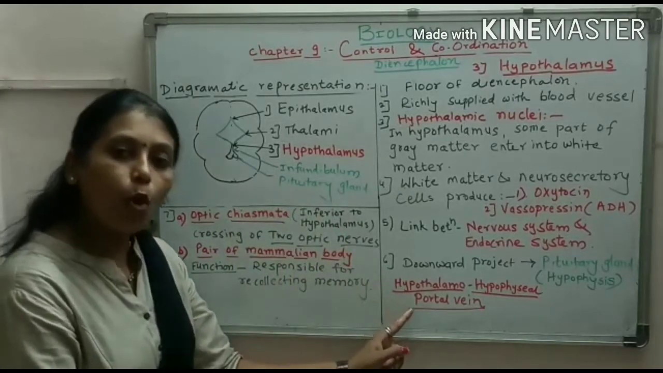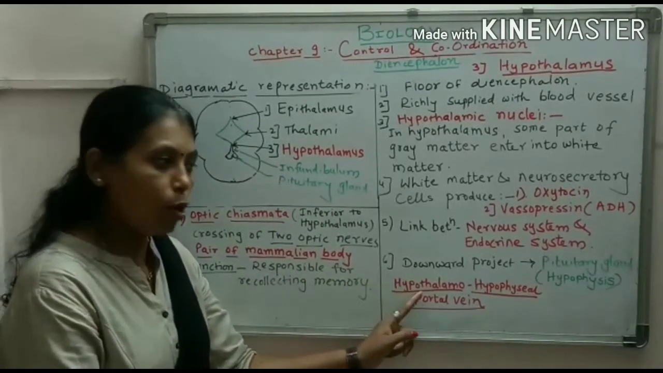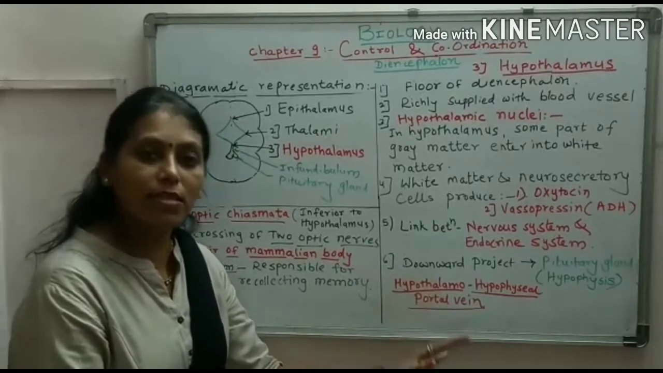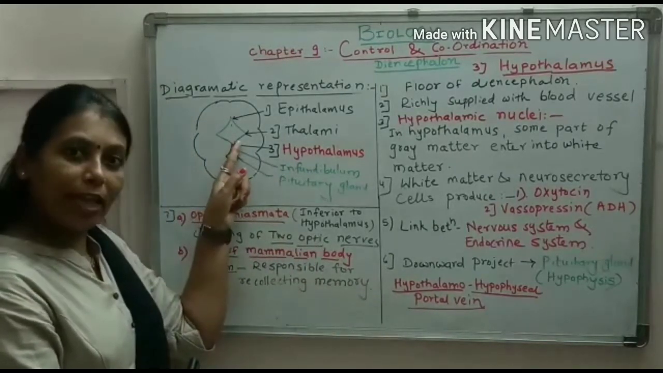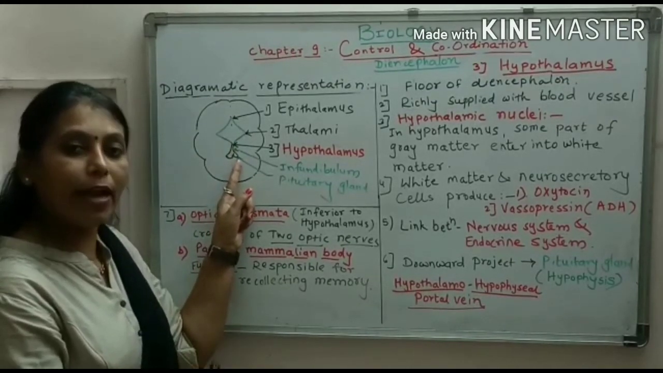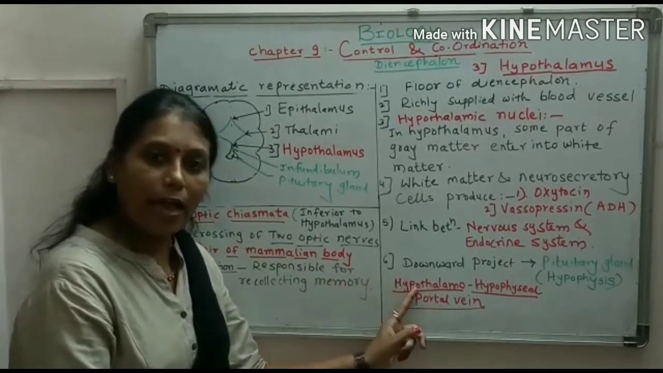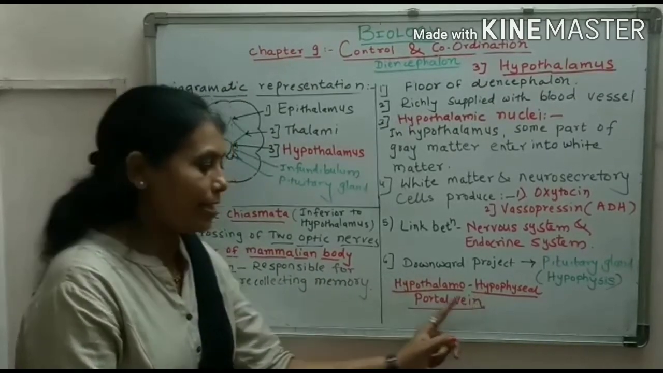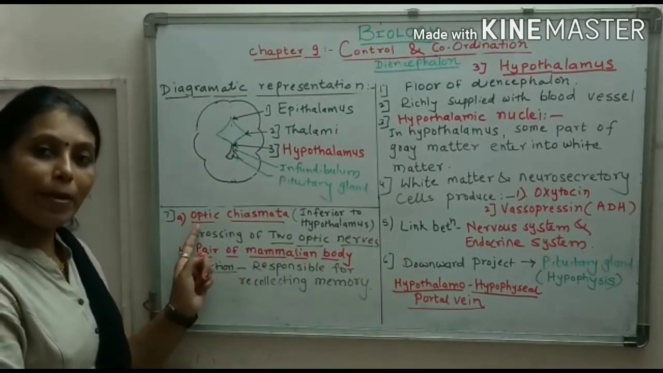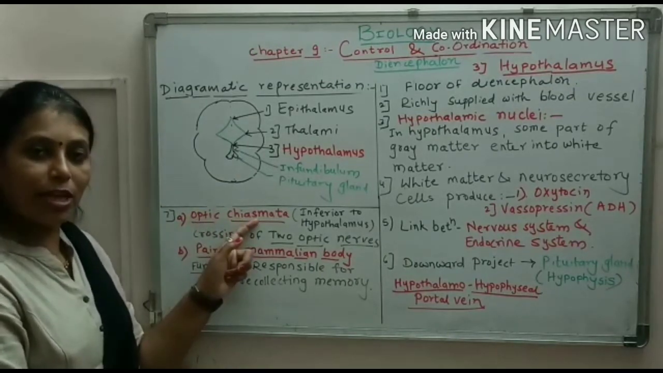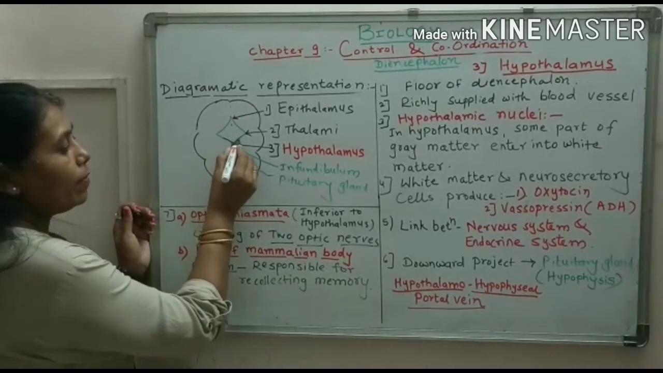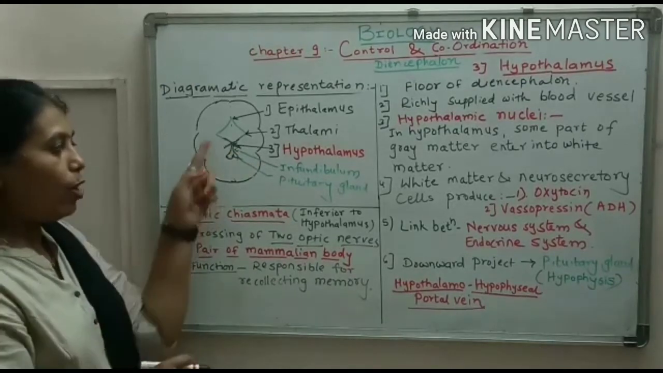Now let us study what is meant by the hypothalamo-hypophyseal portal vein. It is a system through which the hypothalamus is connected to the anterior side of the pituitary gland. That system is called the hypothalamo-hypophyseal portal vein. Now let us study what is meant by the optic chiasma. This optic chiasma is present inferior to the hypothalamus, somewhere here.